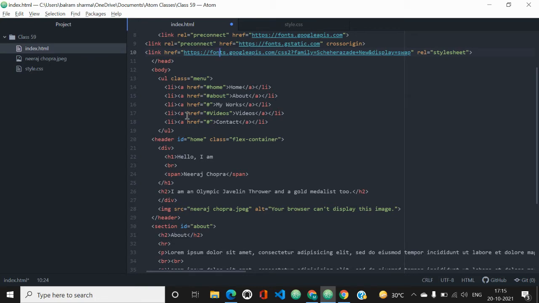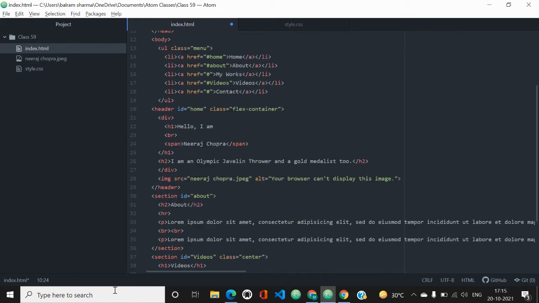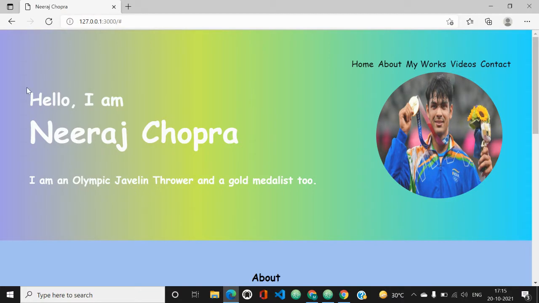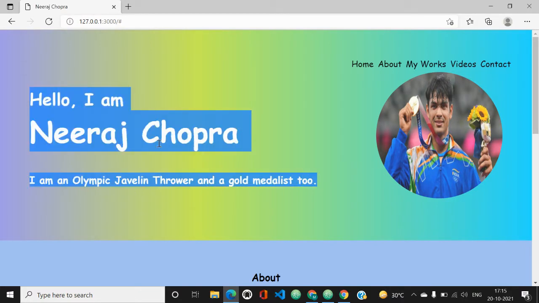Now I have used an h2 tag for I am an Olympic javelin thrower and a gold medalist too. For that line I have used the h2 tag. Then I have closed my div. Then as you can see there was an image also, so I have given the image as neerajchopra.jpeg. Then the alternative text is your browser can't display this image. This you can change as you want. Then we have closed our header, and this part is completed, and the image is completed.